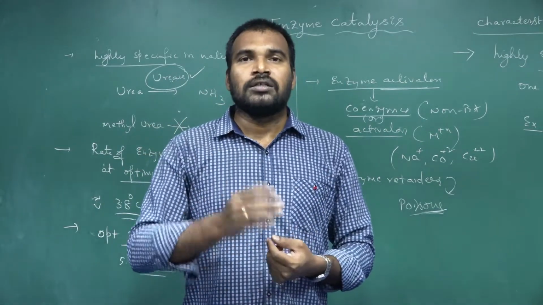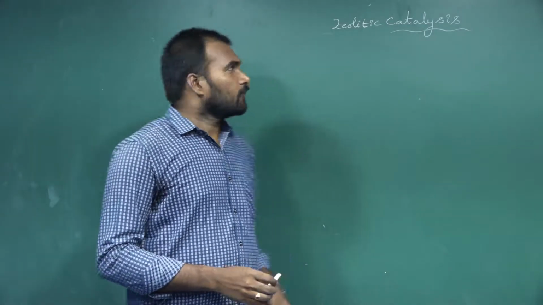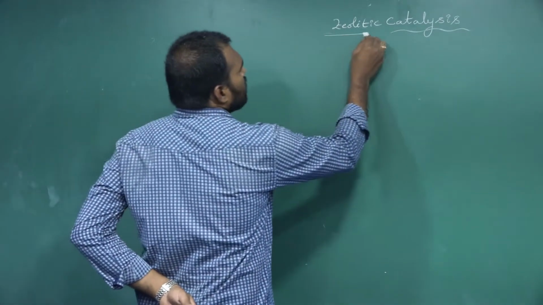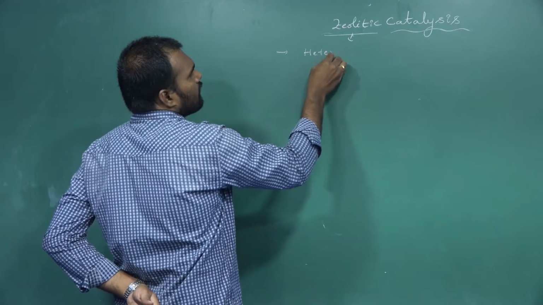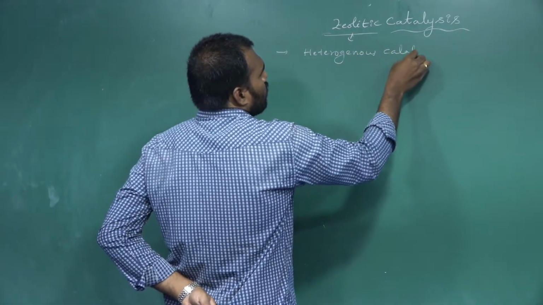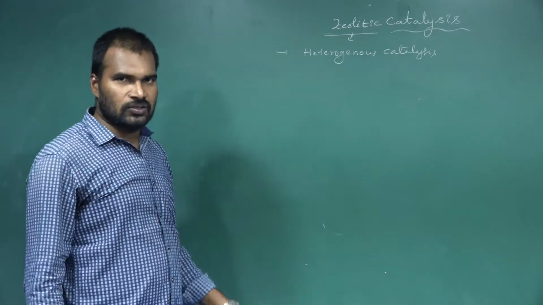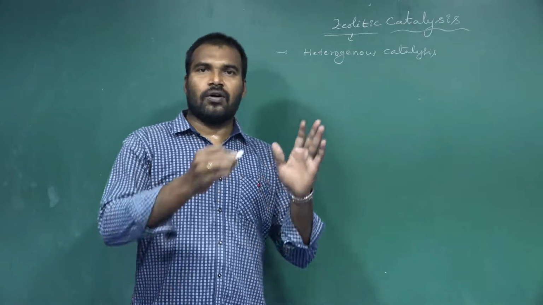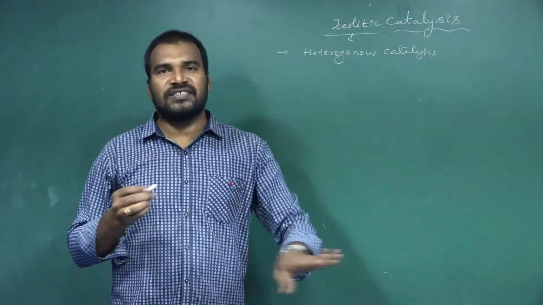Next, move on to zeolytic catalysis. Zeolytic catalysis is one type of heterogeneous catalysis. You know what homogeneous catalysis and heterogeneous catalysis are. Homogeneous catalysis means that all substrates, products and the catalyst are in the same physical state.